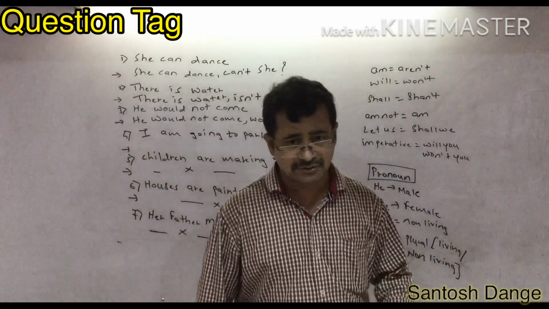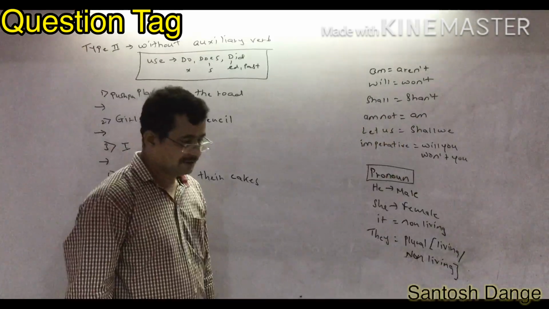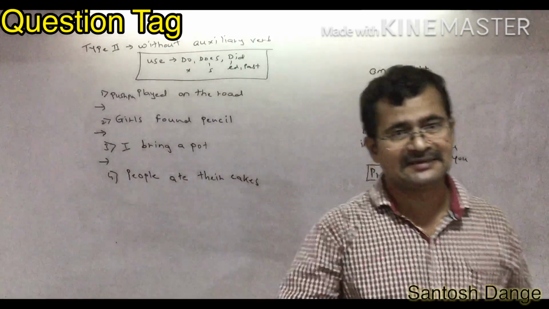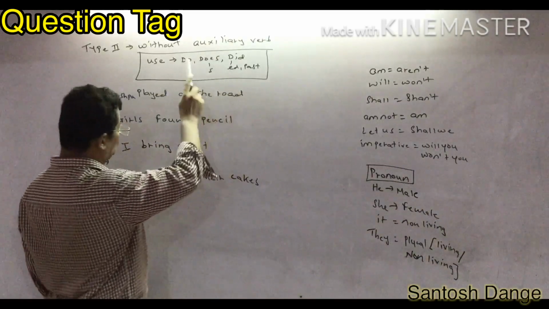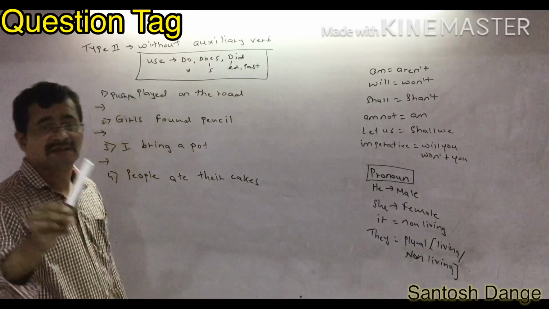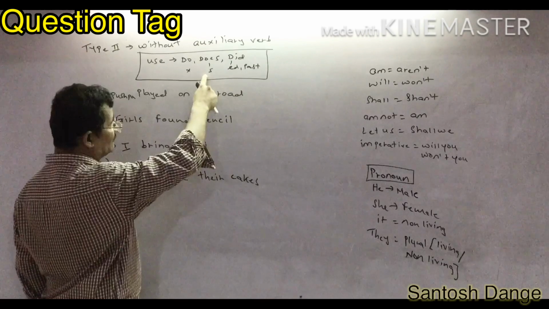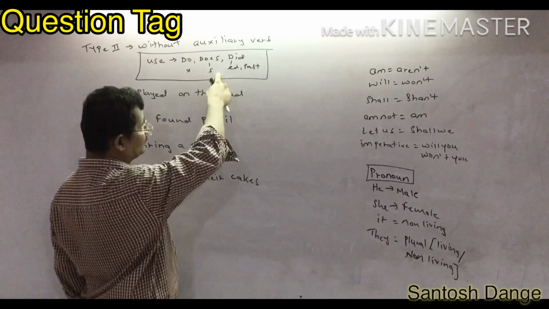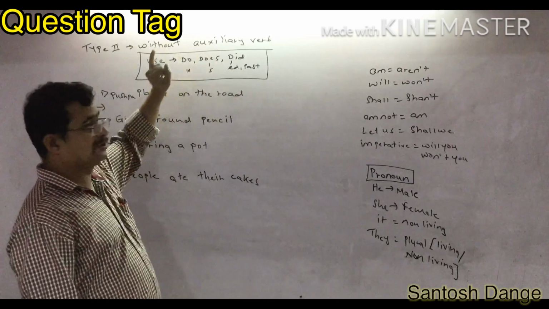Now I am going to teach you the second part of the question tag. I told you, whenever the given sentence is without an auxiliary verb, at that time you have to use a helping verb: do, does, did. You have to find out this condition from the verb.